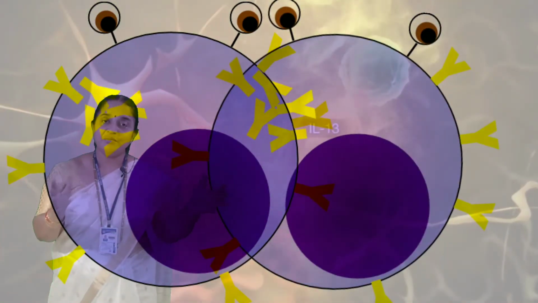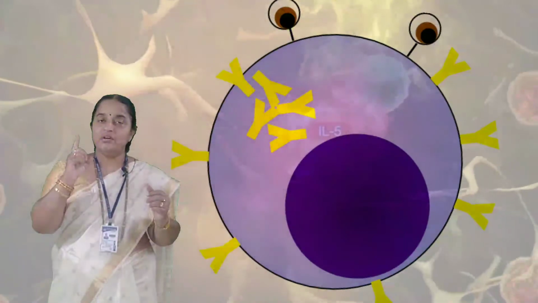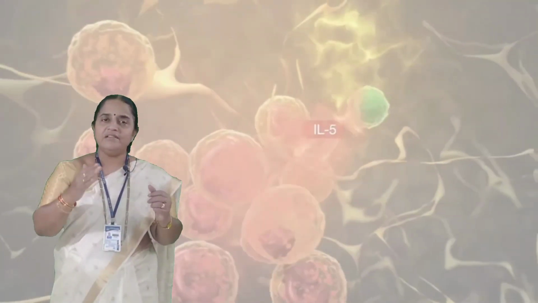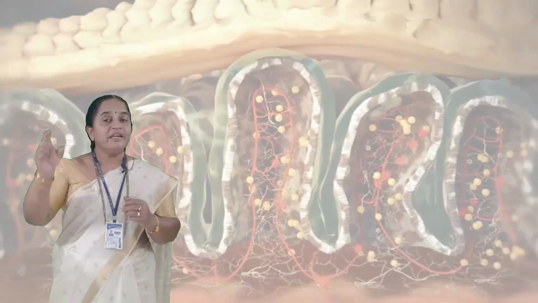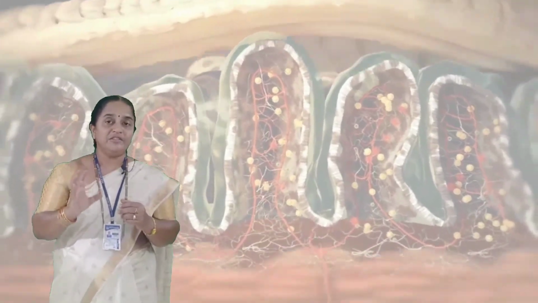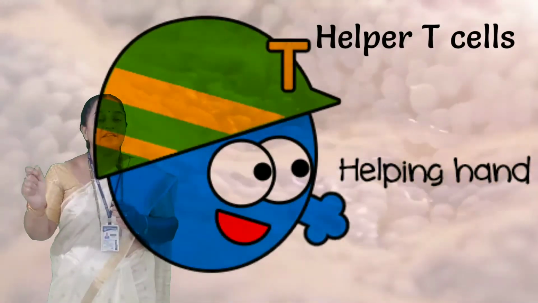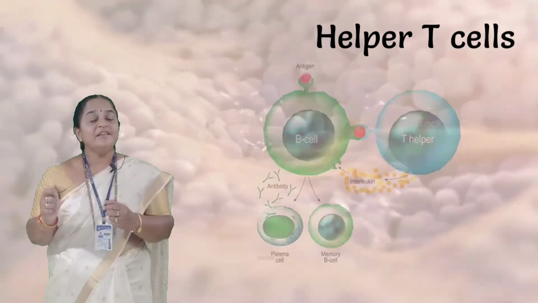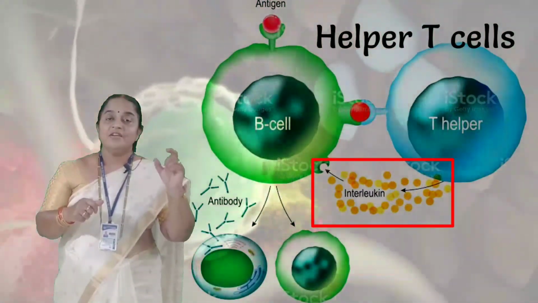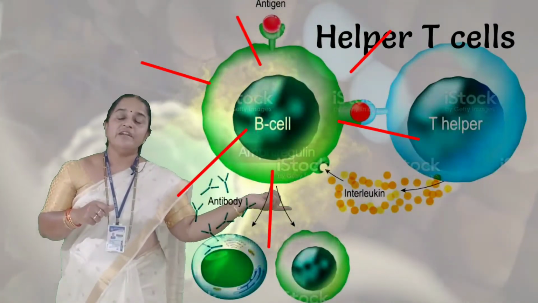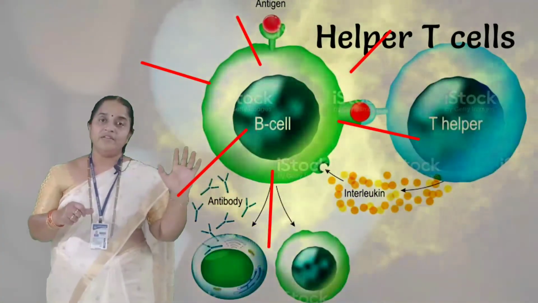They produce a large number of T lymphocytes. Hope you heard the word clone. It is a simple cell division where all the cells are capable of recognizing similar types of antigens. Out of these clones, some are called helper T cells. Now these helper T cells will secrete an enzyme to stimulate B lymphocytes which are roaming in the body fluids.